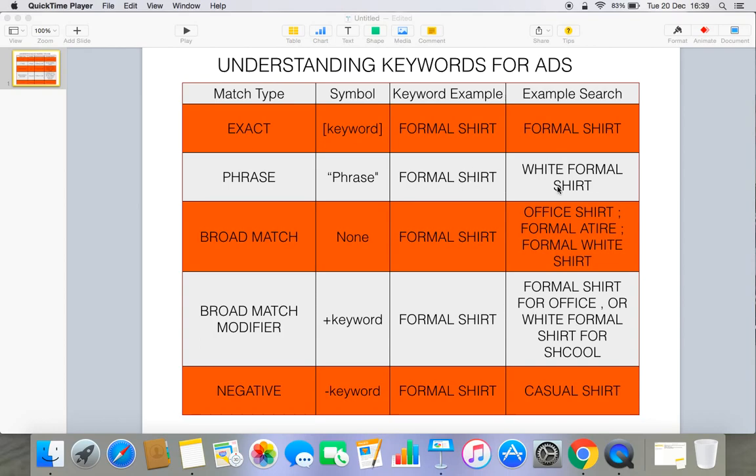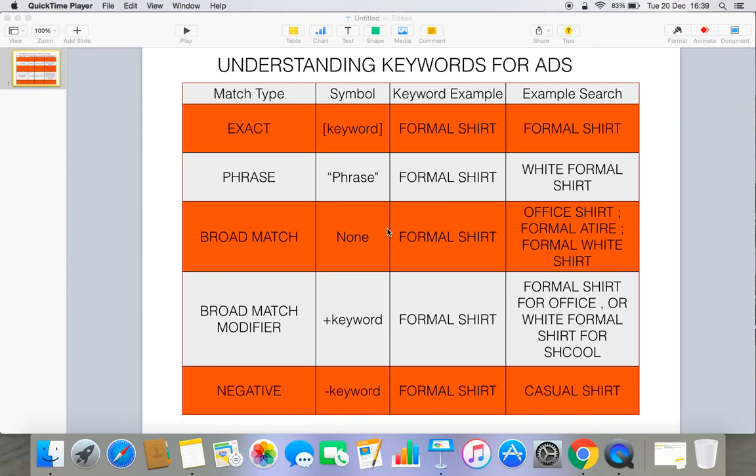Suppose somebody is searching white formal shirt, the sequence of formal shirt hasn't been disturbed. It can be white formal shirt online, or buy white formal shirt online. But when you write white shirt formal, it should not be like that. It should always follow the sequence when we talk about phrase. You can add any word before that phrase and any word after that phrase, but the phrase should remain in the same sequence. Right, guys? Let's move forward and understand broad match.